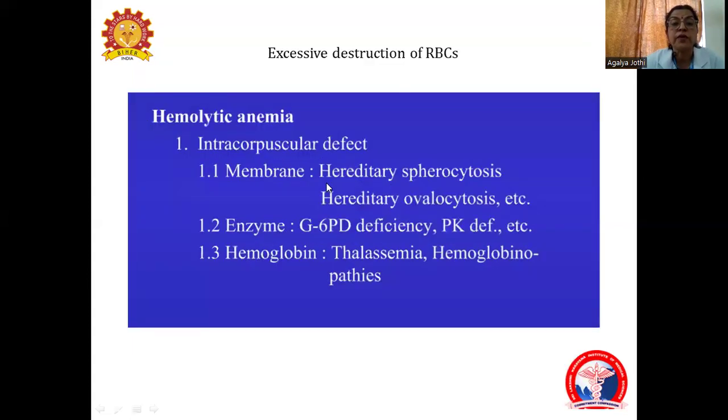In case of hemolytic anemia, we have intracorpuscular defects and extracorpuscular defects. In intracorpuscular defects, the defect is related to the membrane, the enzyme, or the hemoglobin. Membrane defects are seen in hereditary spherocytosis or hereditary elliptocytosis. Enzyme deficiencies: G6PD and pyruvate kinase deficiency. Hemoglobin defects are seen in thalassemia or hemoglobinopathies.